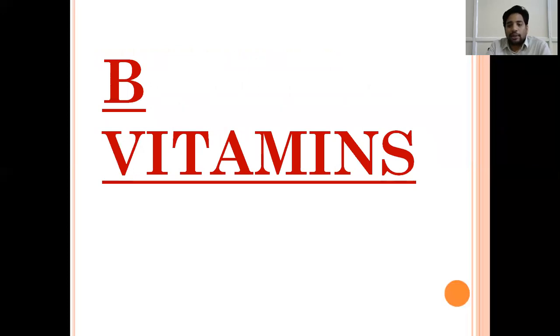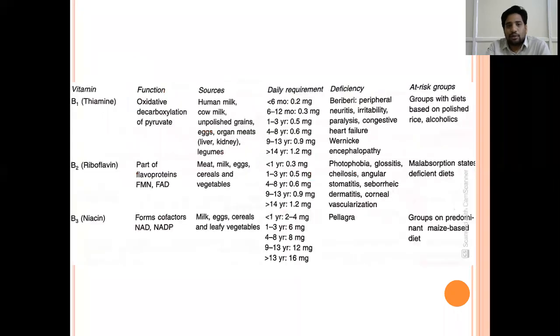Next, coming to vitamin B, or B complex. There are many vitamins in vitamin B. I'll just go briefly regarding these B complex vitamins. B1 is thiamine. Mostly all these vitamin B's act as cofactors in a lot of enzyme actions. Vitamin B1 is thiamine. Generally, we see vitamin B1 deficiency in people who eat polished rice, and in alcoholics. We see thiamine deficiency.